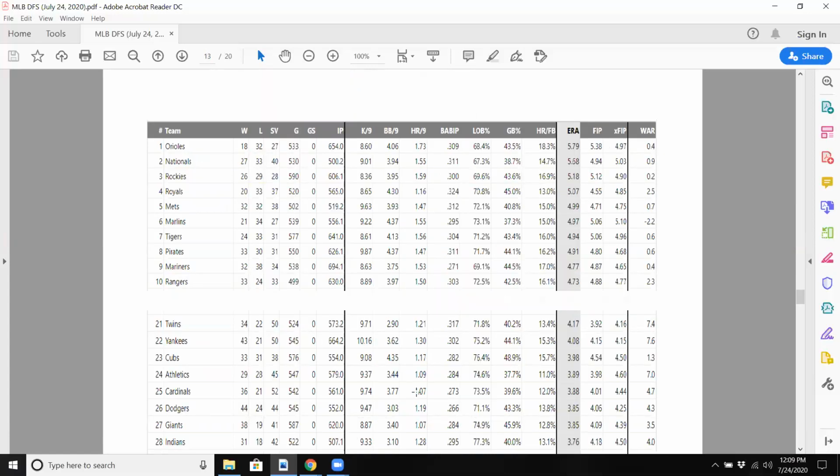Orioles, the worst bullpen last year at 5.79 ERA, if you're looking at that. If you do like looking at the more advanced stats like FIP or xFIP, we don't see much regression there. So they were pretty awful. We know the Nationals also were awful, so we can trust the stat. Of course, Nationals had a lot of other things too, and the Nationals won the World Series. But maybe something in the Virginia area. I don't know what it is with bullpens.